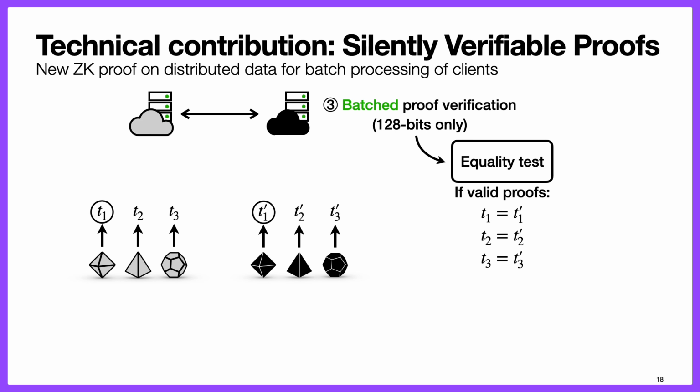So normally the servers would have to communicate to check each of these tags, but what they can do is that they can compute a hash over these tags. So the left server computes this hash T, the right server computes this hash T prime, and they can only exchange these tags and make sure that these tags match. If these tags match, then with high probability, all these other tags also matched, which means that all the proofs were valid.